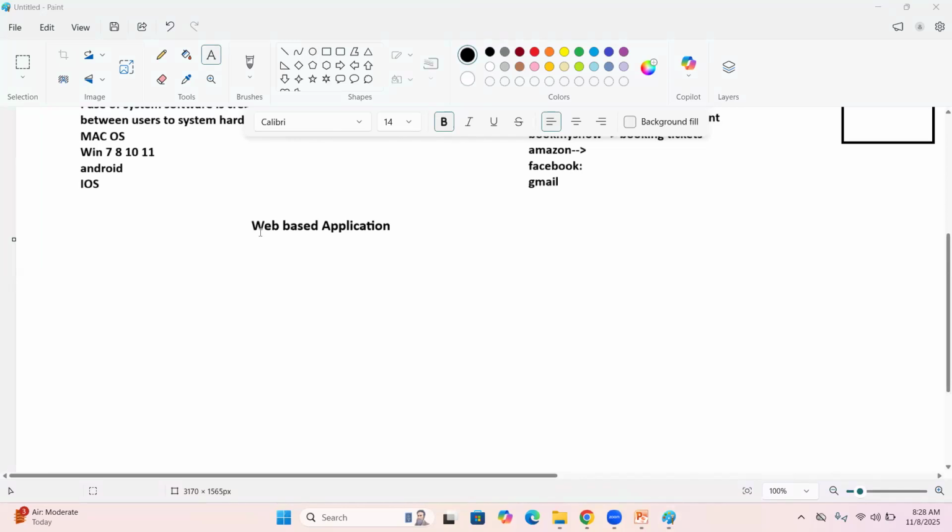But the next one, sir: if I want to provide some services to my end users, then go with a web-based application. The Amazon website provides services. A banking application provides services. So mainly we are going to focus on web-based applications, sir.